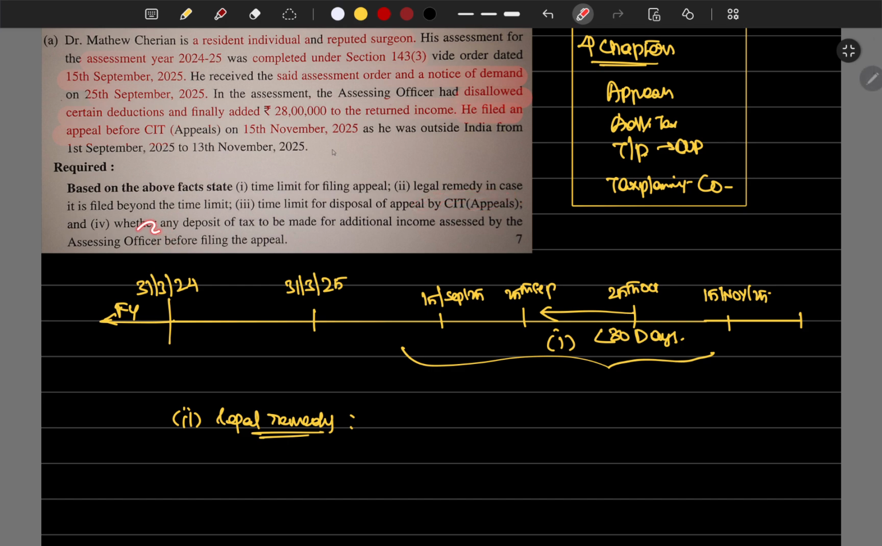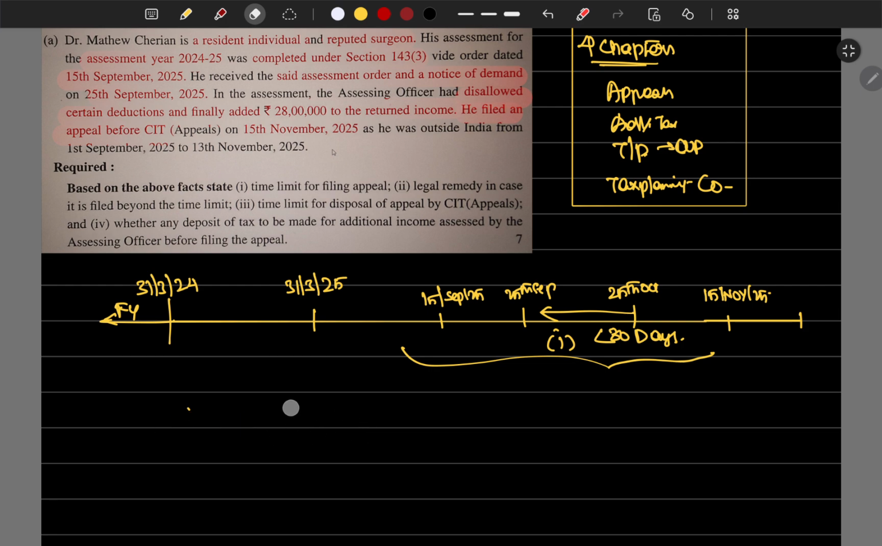And then whether any deposit or payment is to be made for additional income assessed by the assessing officer. There is no mandatory payment for the additional income assessed to file an appeal. It's not required. But in some cases it will be mandatory to deposit 20%. It's not required for appeal with JCIT appeal. Okay, that's it. The question is a very simple scenario.